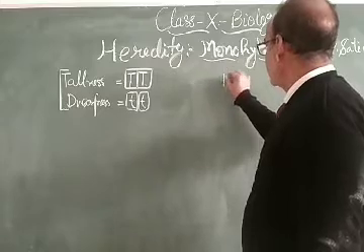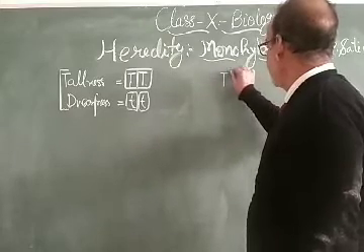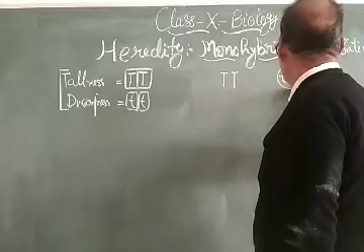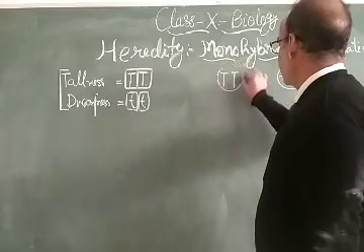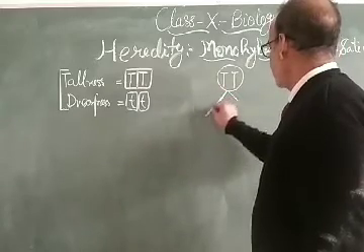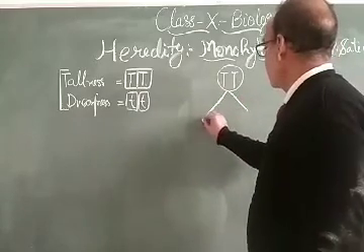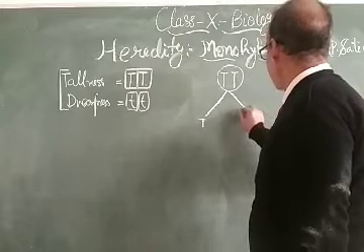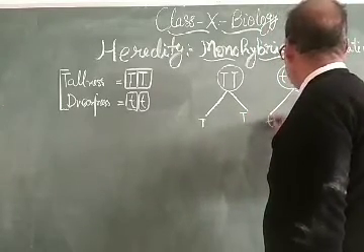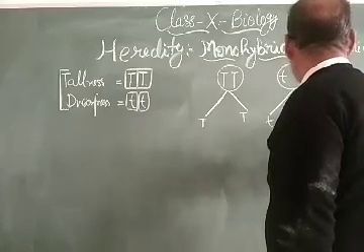Take the example of this one, capital T capital T and small t small t. This is present here. Then, in the process of gametogenesis, capital T will be there, and small t and small t will be there.